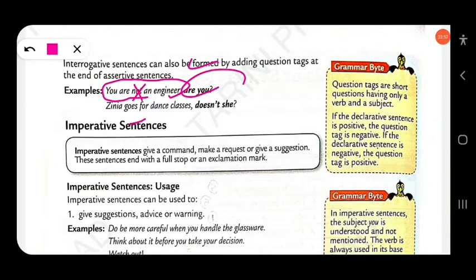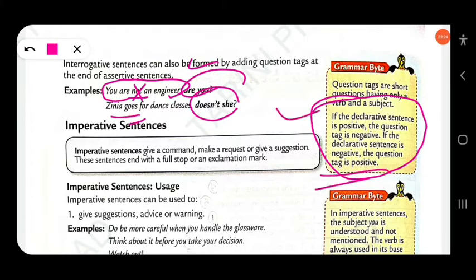Jinya goes for dances, doesn't she? The second sentence is positive and its question tag will be negative. If a sentence is written in negative, then its question tag must be written in positive. If the declarative sentence is positive, the question tag is negative. If the declarative sentence is negative, the question tag is positive.